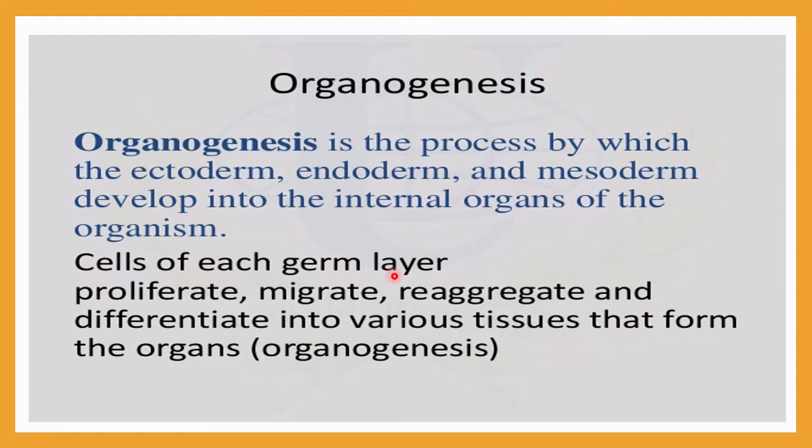Cells of each germ layer proliferate, meaning increase in number, migrate, then re-aggregate and differentiate into various tissues, and those form the organs. Such a process is called organogenesis.